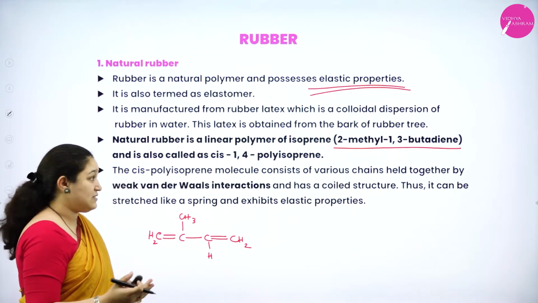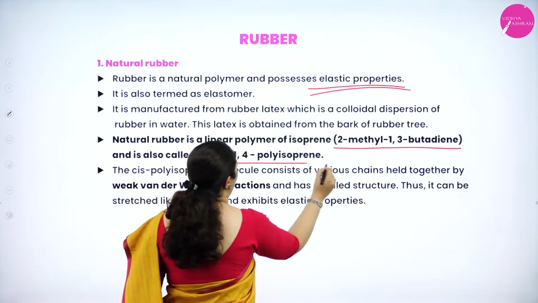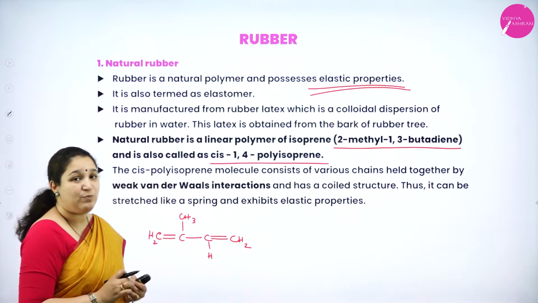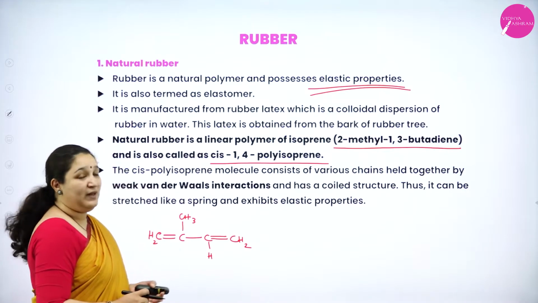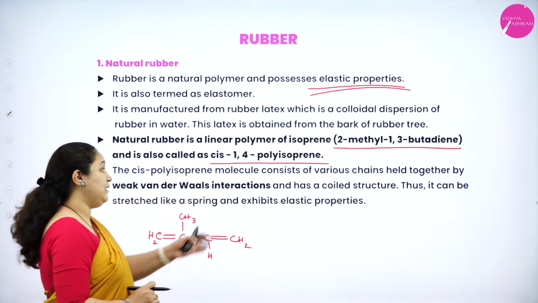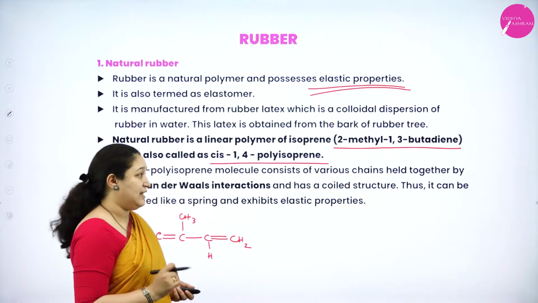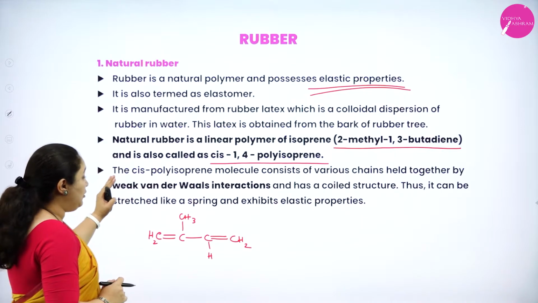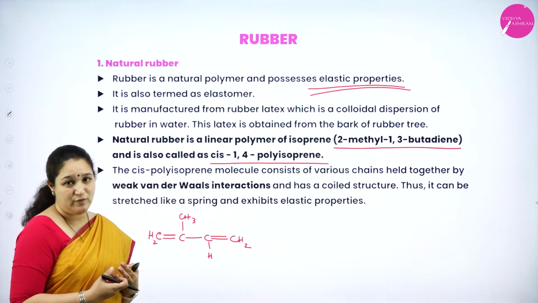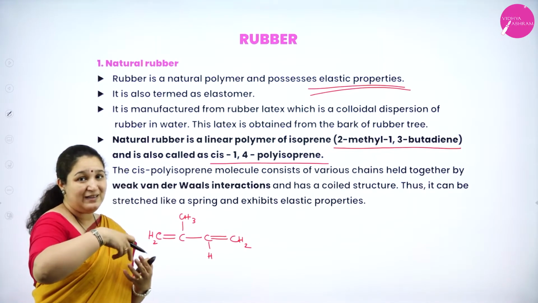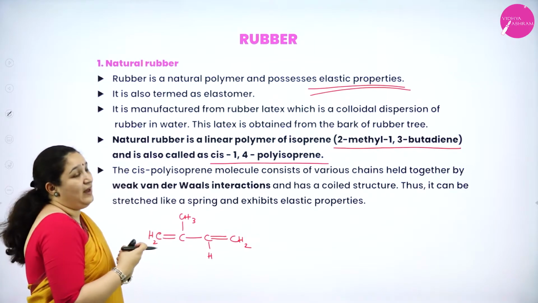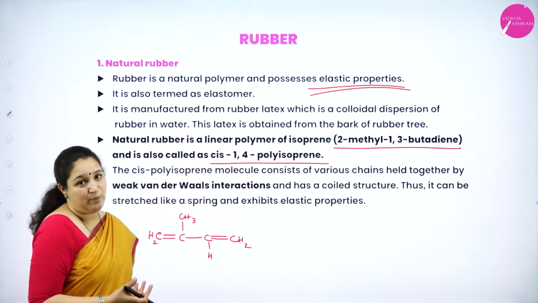Once it polymerizes, it is called cis 1,4 polyisoprene. Okay, so natural rubber is a polymer of isoprene and it forms cis 1,4 polyisoprene. I shall explain the structure in the next slide. Further, between the cis polyisoprenes, there is a weak van der Waals force of interaction and it is in coiled nature. That's why it can be expanded and it exhibits elastic property.